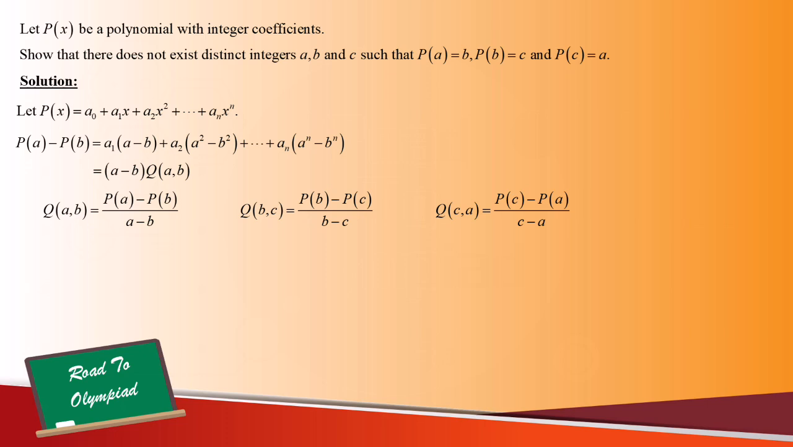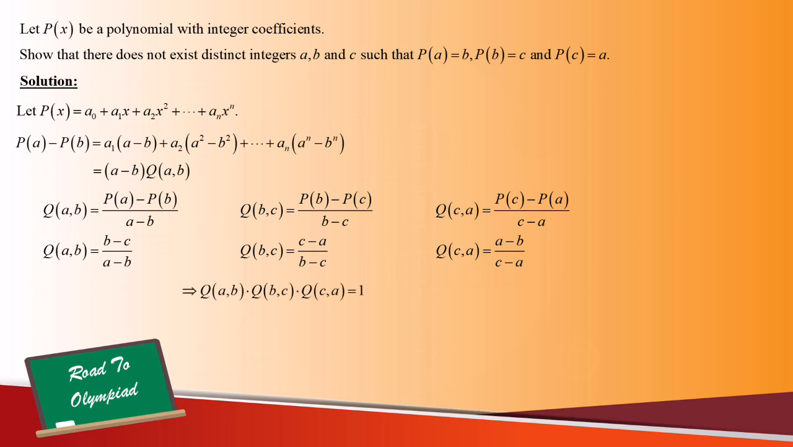Given that P(a) is equal to b, P(b) is equal to c, and P(c) is equal to a, we can write these three equations as Q(a,b) is equal to (b minus c) over (a minus b), Q(b,c) is equal to (c minus a) over (b minus c), and Q(c,a) is equal to (a minus b) over (c minus a). Multiplying the three equations, we can cancel out the terms on the right hand side and obtain Q(a,b) times Q(b,c) times Q(c,a) is equal to 1.